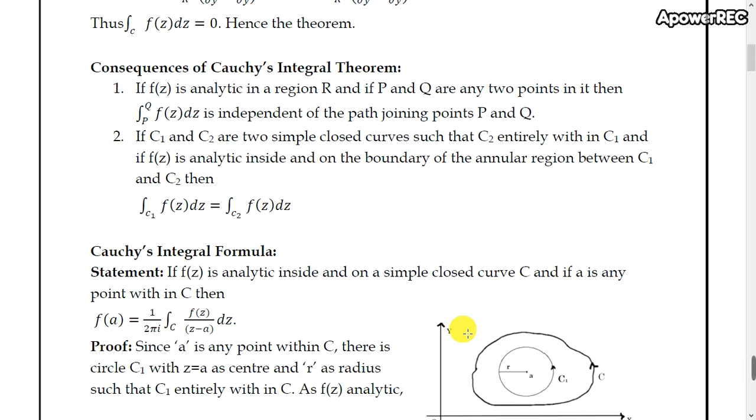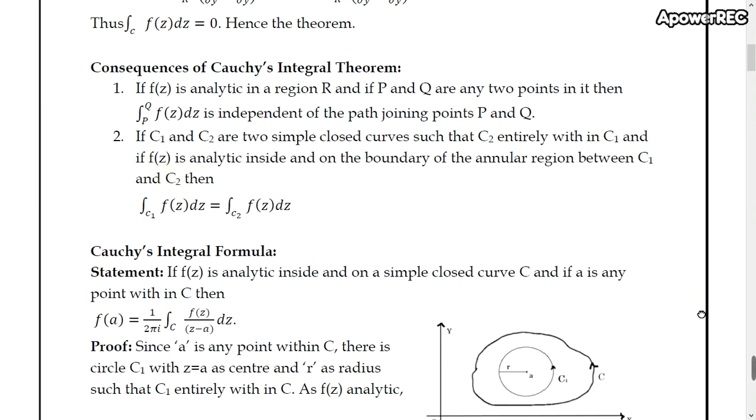That means if two simple closed curves contain one another, then their integral values are the same if our function f of z is analytic.